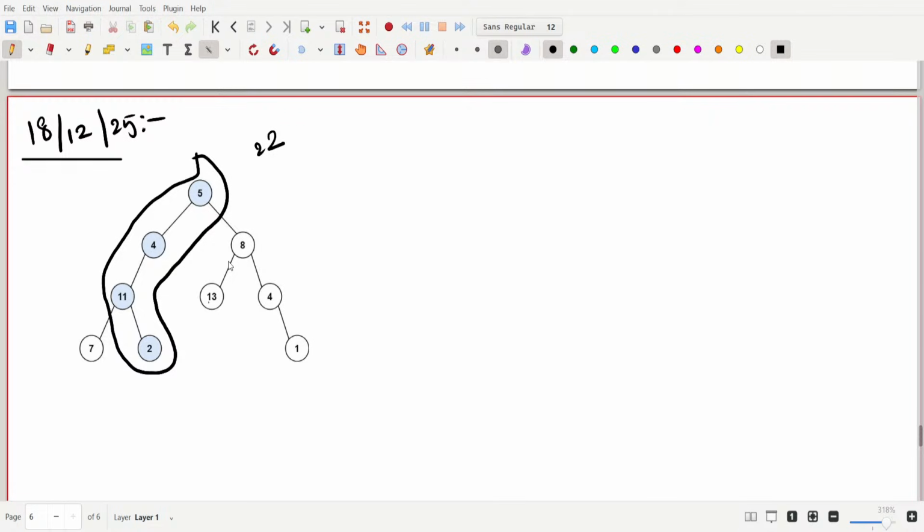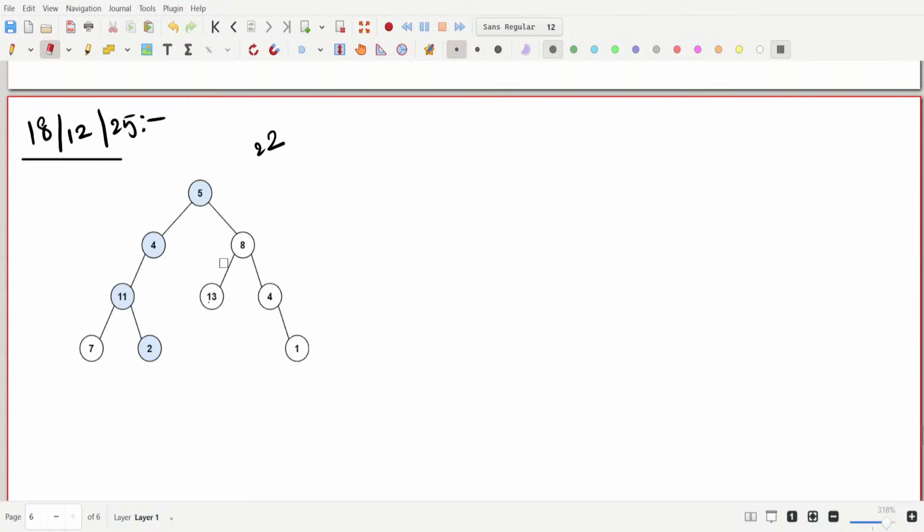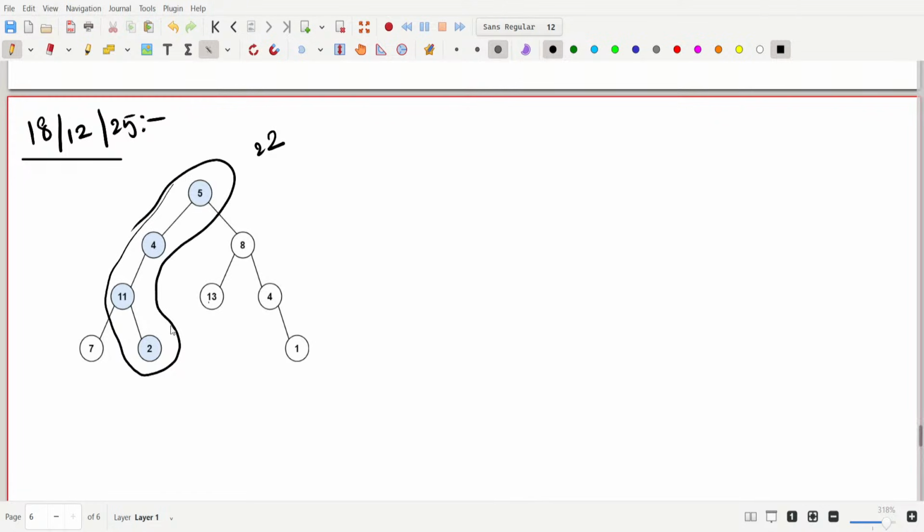We have to find it, and it should be from root to the leaf node, right? There should not be any intermediate node. If we get an intermediate node value equal to the target sum, we should not return that.